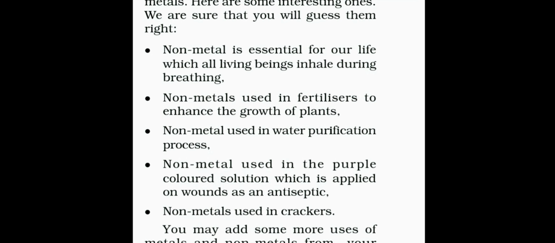And the second: non-metal used in fertilizers to enhance the growth of plants. So it's a non-metal which is used in fertilizers, for what? To enhance the growth of plants. Do you know which is the non-metal? Which is phosphorus. All of you write the answers in your textbook.